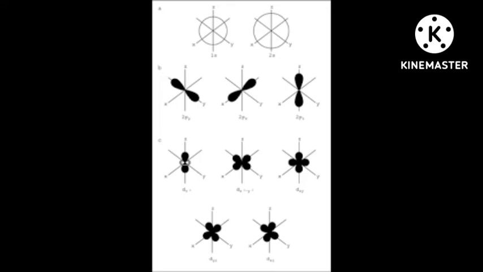Here, I want to write the wave equation like this. Delta square psi plus 8 pi square m by h square into E minus V into psi is equal to 0. This is a partial differential equation actually. In this, delta is the Laplacian operator.